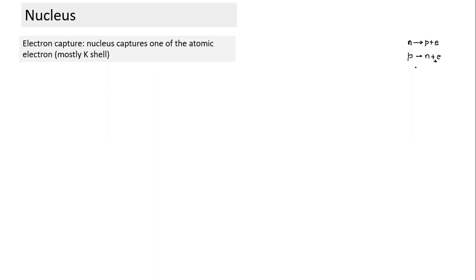Would it remain as an electron inside the nucleus? Inside the nucleus, an electron cannot remain. So what has to happen if it captures an electron? It has to combine with one of the nucleons and convert into some other form of nucleon. So what kind of combination will take place? I think this is not too difficult to imagine. One electron gets captured. This electron, which has negative charge, combines with a proton and converts it into a neutron. That's what electron capture is.